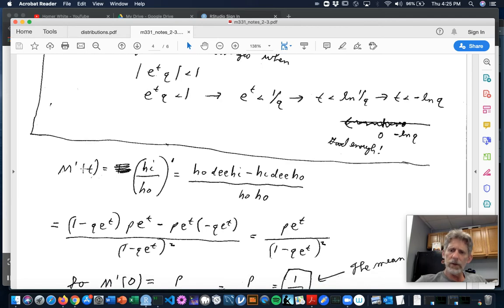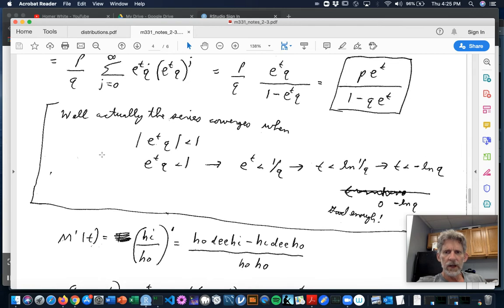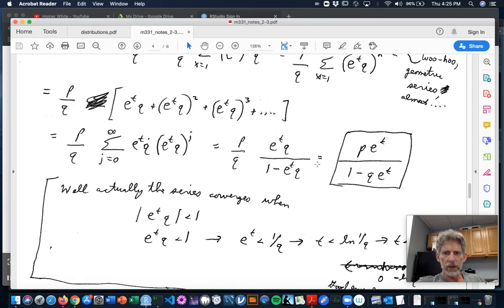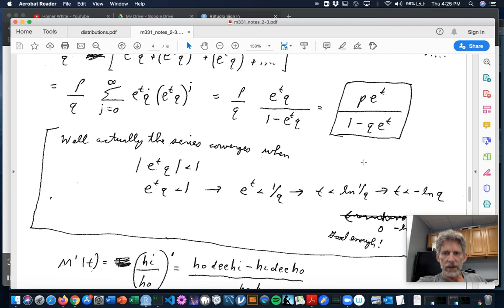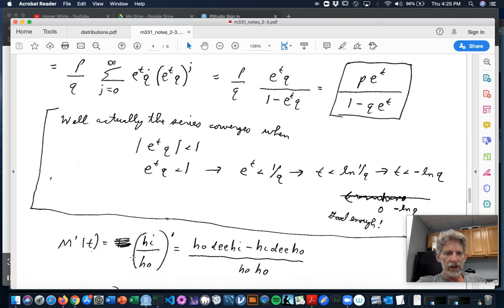Do y'all know this way of talking about the quotient rule in calculus? We're going to have to use the quotient rule here because this is m of t, and it's the quotient of two functions of t. Here's the way I think of the quotient rule. I think of my quotient as a numerator over a denominator, and I'll call the numerator high and the denominator ho, because that rhymes with low. Okay, so high over ho.